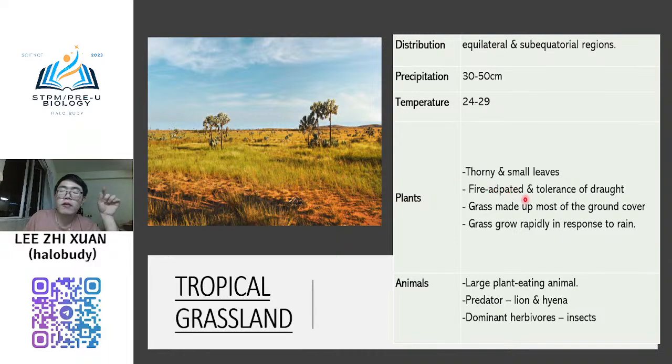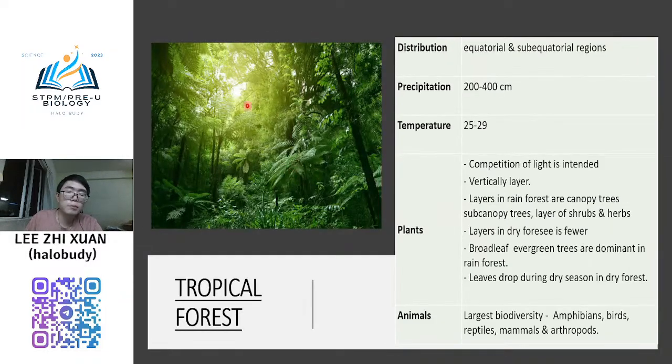And then there is fire adaptation and tolerance to drought. Because there are not many trees there, the exposure to sunlight is very high. Although it is high exposure to sunlight, you know that sunlight is heat, right? It can provide heat, so it is very hot during a sunny day. In the tropical forest, our plants are not heat tolerant, so it is very easy to have a fire.